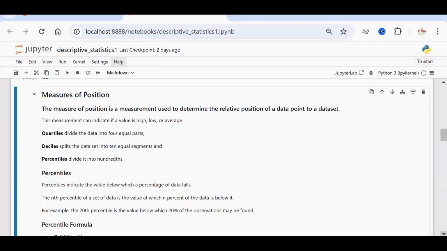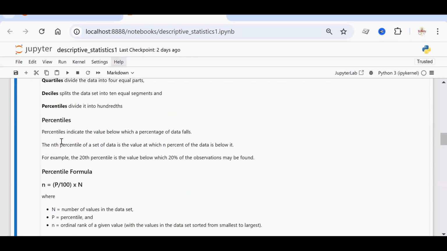Percentile differs from percentage. It indicates the value below which a percentage of data falls. That is, the nth percentile of a data set is actually the value below which n percent of the data falls. For example, 20th percentile means the value below which 20% of the observations may be found. Let's see the formula to find out this percentile. This is obtained by P by 100 into capital N. P is the percentile, that is 25th or 50th or 75th percentile. And capital N is the number of values in the data set. So you will be getting the ordinal rank of the given value.